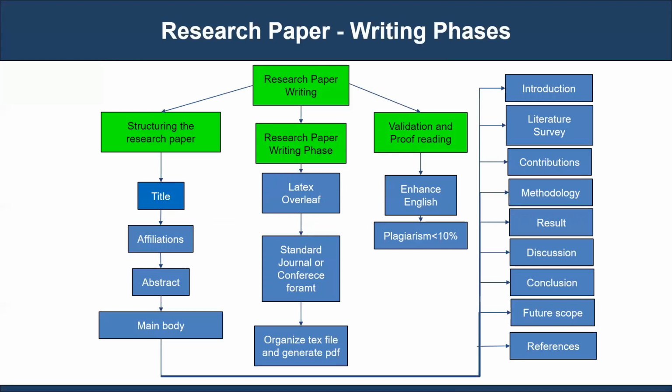There are three major phases of the research paper writing process. The first is structuring the research paper. The second is research paper writing, and the third is validation and proofreading. The structure of the research paper includes title, affiliations, abstract, and the main body. The essential constituents of the main body of the paper are introduction, literature survey, contributions, methodologies, results, discussions, conclusion, future scope, and references. Before we get started in detail on writing the research papers, we will cover the characteristics of